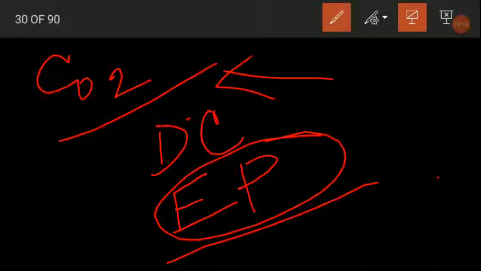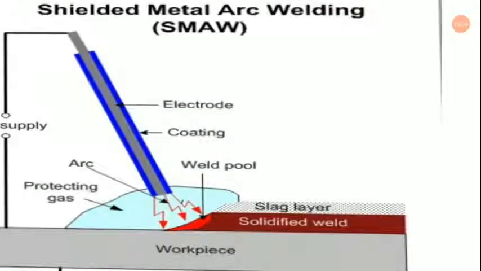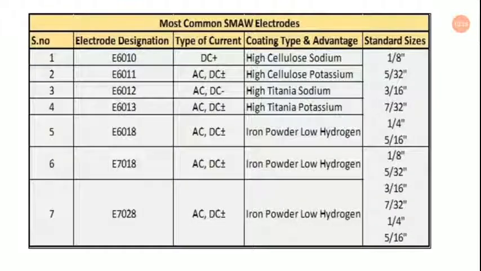So today we have learned extensively about argon, helium and CO2 as shielding gases. Now let us see what we have more in these slides. Here I have given some examples of electrodes. If you want to take a note or screenshot, you are always welcome to do so.